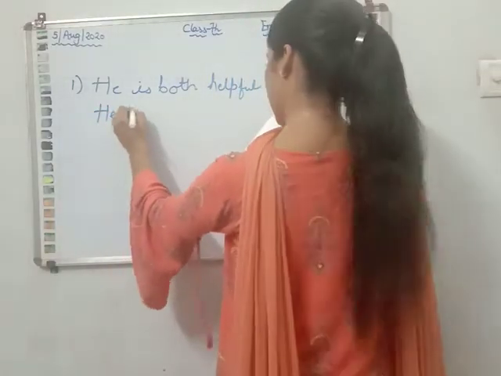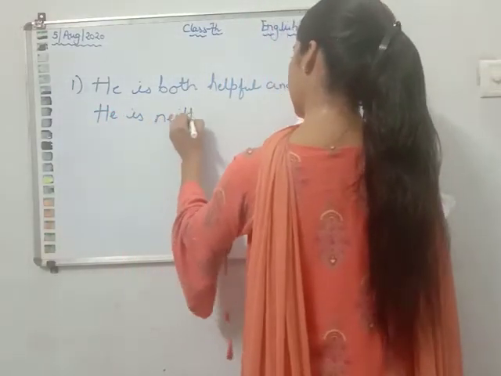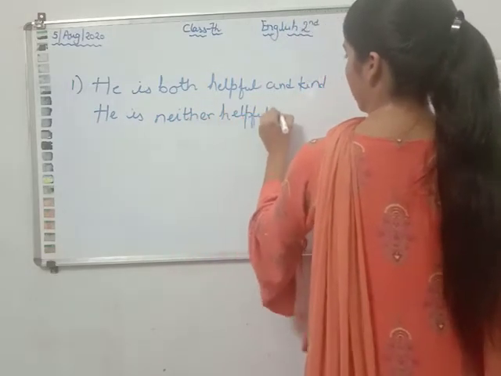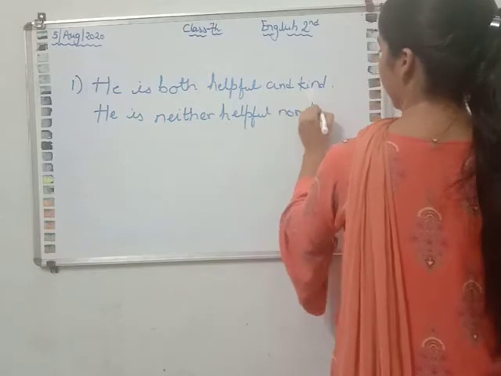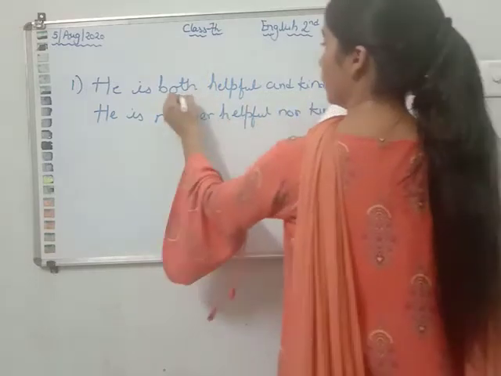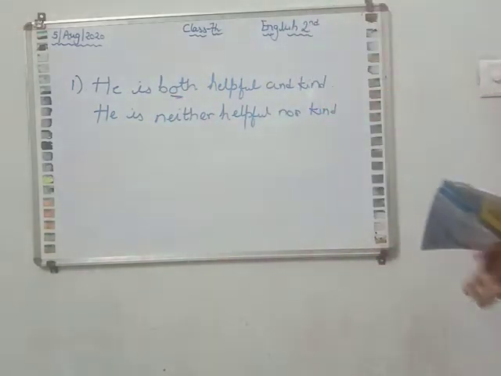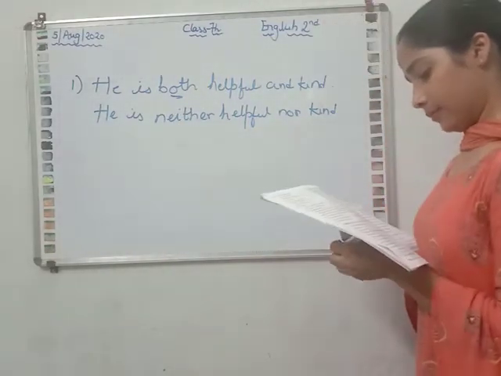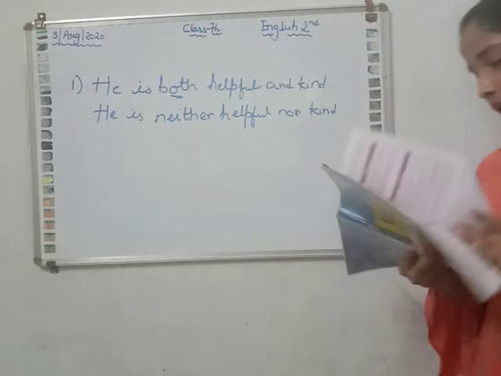He is neither helpful nor kind. Because both is used over here, you will convert like this only. Okay. Just make the correction over there.